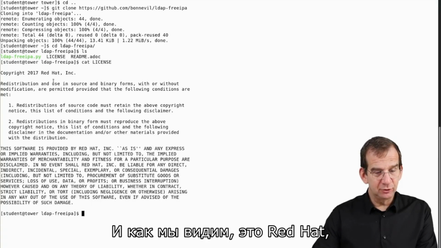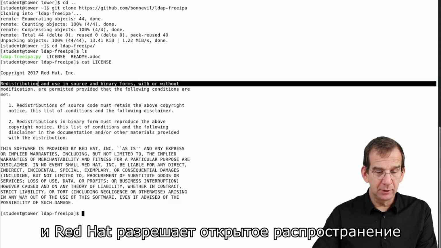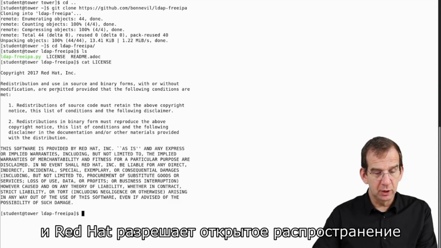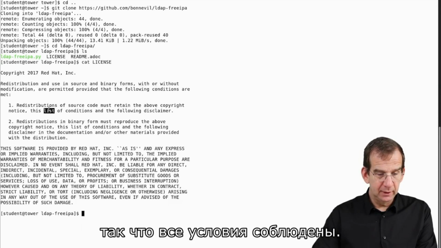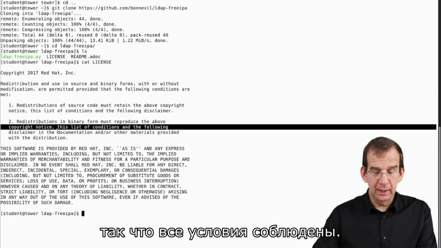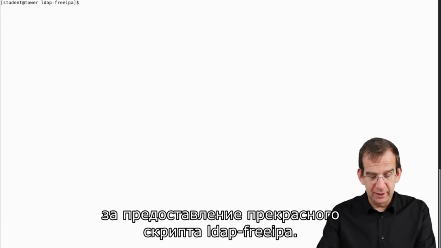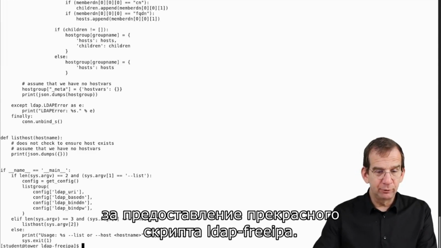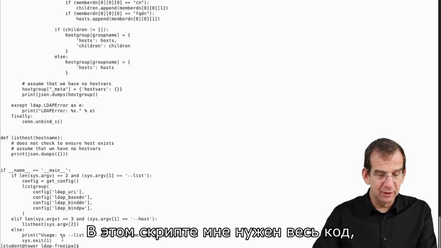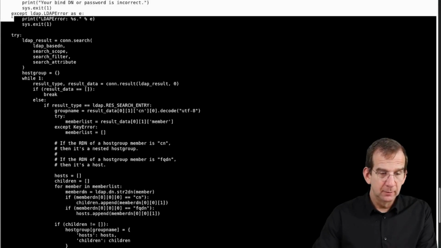As you can see, this is Red Hat open source, redistribution is permitted, and I meet all conditions. So thank you very much, Red Hat and Steve Bonneville, for providing this nice script. LDAP free IPA, this is the script, and I need all of the code.